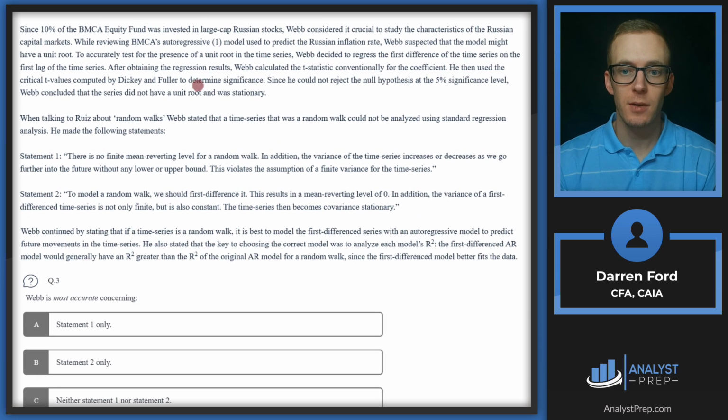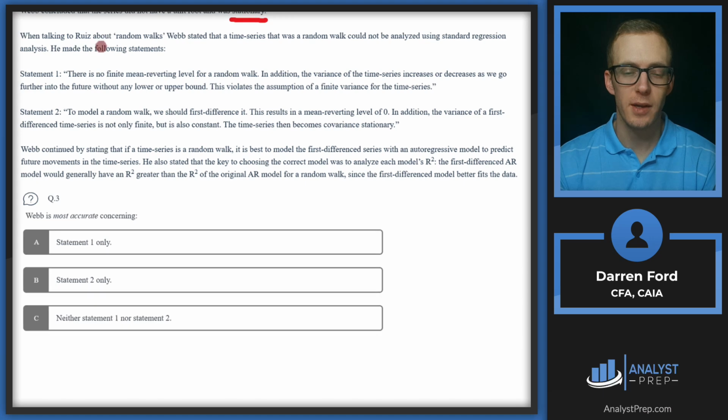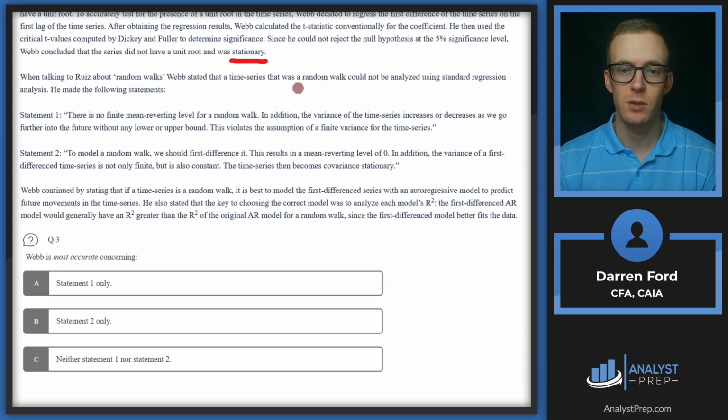So we left off right here. Let's read down until we get to those statements. When talking to Ruiz about random walks, Webb stated that a time series that was a random walk could not be analyzed using standard regression analysis. He made the following statements. Statement 1. There is no finite mean reverting level for a random walk. In addition, the variance of the time series increases or decreases as we go further into the future without any upper or lower bound. This violates the assumption of a finite variance for the time series.